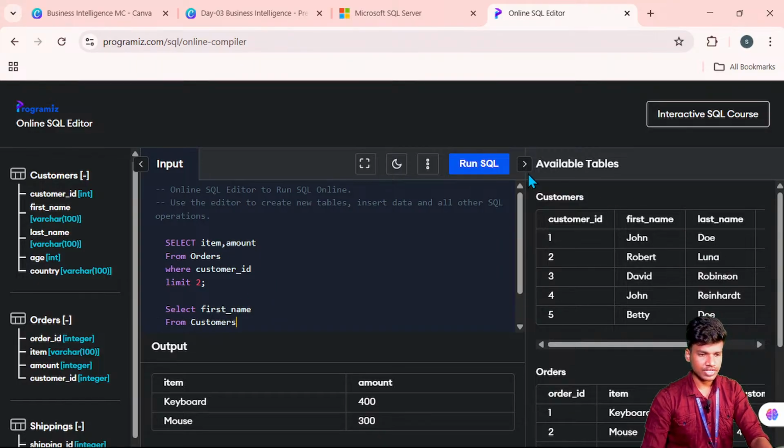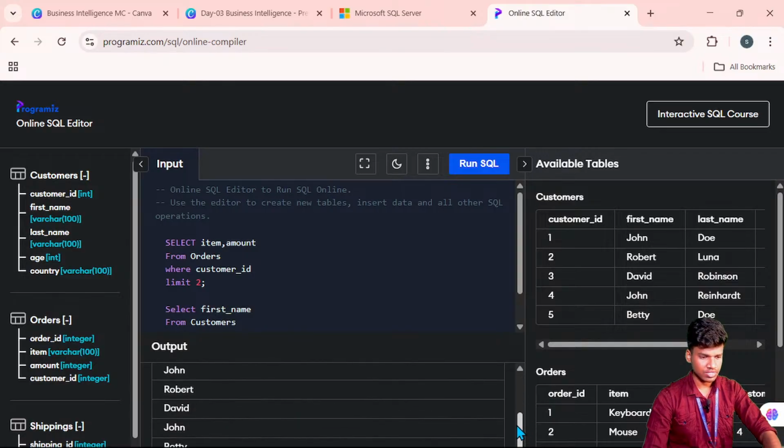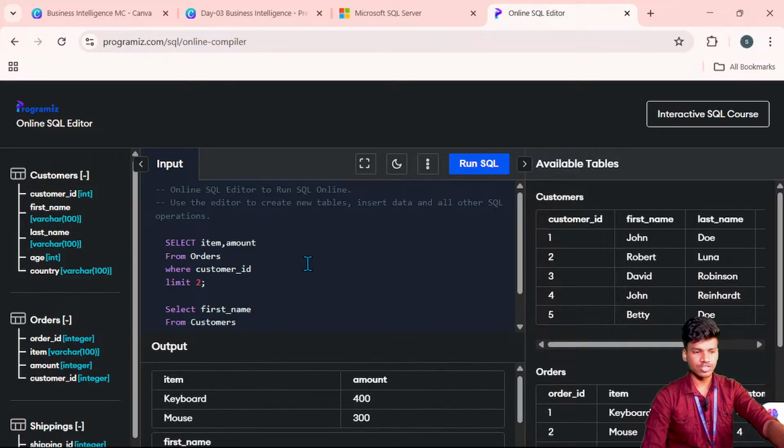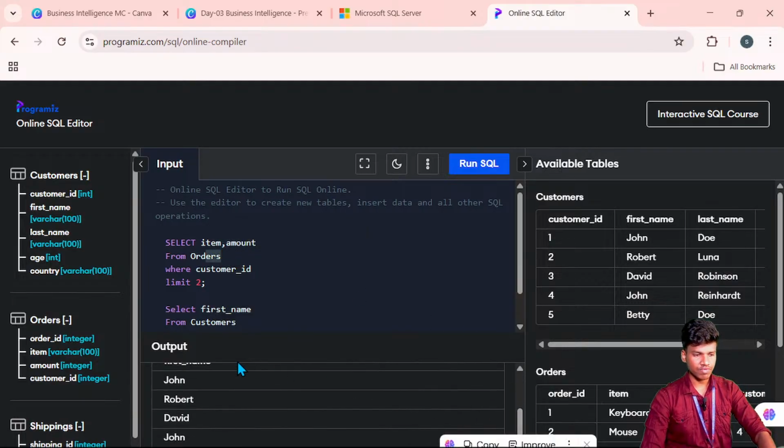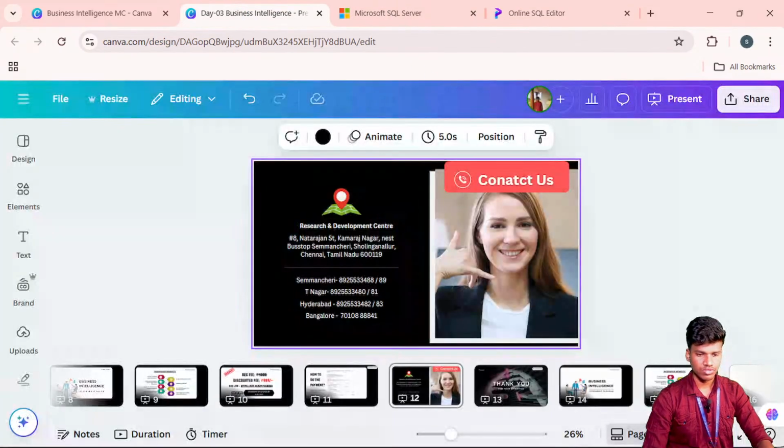This is the way you can extract. Once you run this, two outputs will be shown. The first output is the orders table output. The second output is the first name: John, Robert, David, John, this kind of thing will be executed. Okay, fine.